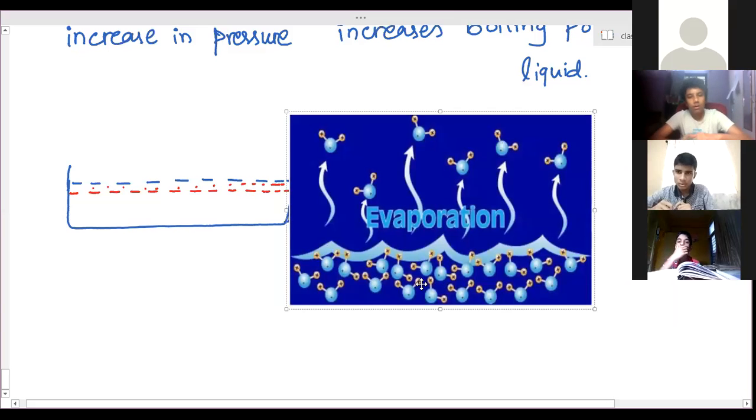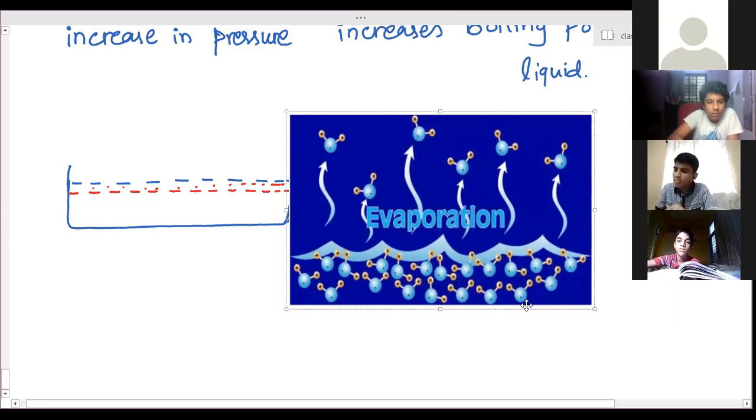Now you can see here, this is the liquid part, the surface of the liquid in the same container. Now here what is happening? Only the particles which are present on the surface of the water. We are taking water as an example. These are all water molecules, 1 oxygen, 2 hydrogens.